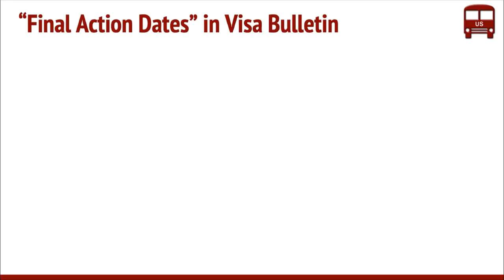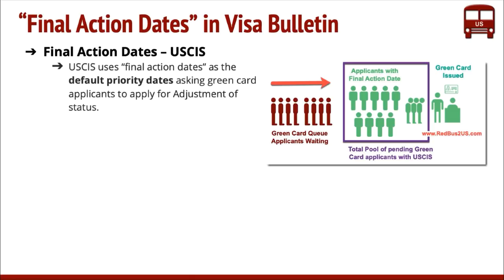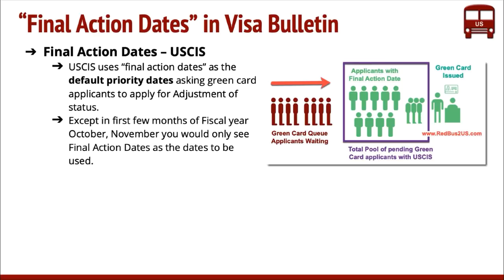Right? Now let's look at how this works in terms of USCIS. In general, USCIS has a large pool of applications, and these are the default dates that they ask applicants to use for applying for adjustment of status. When they publish the visa bulletin, USCIS, DHS, and the Department of State usually tell you to check the USCIS website on what dates to use for filing the adjustment of status. The common pattern is that, except in the first few months of the fiscal year, you will only see final action dates as the dates to be used.